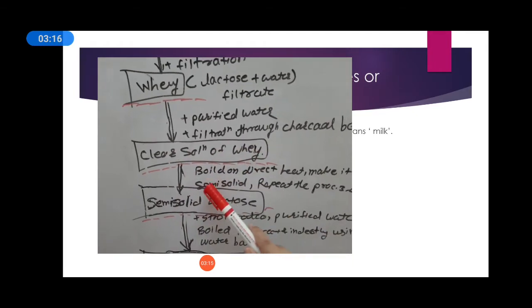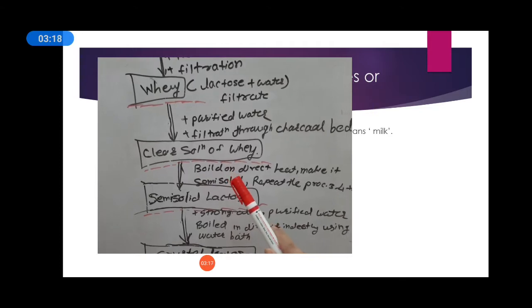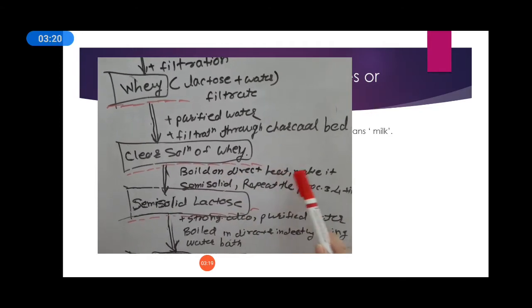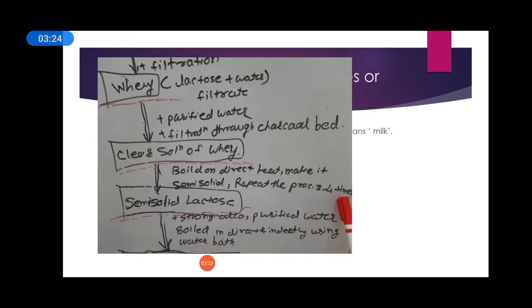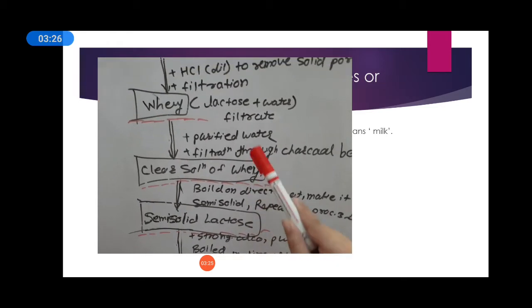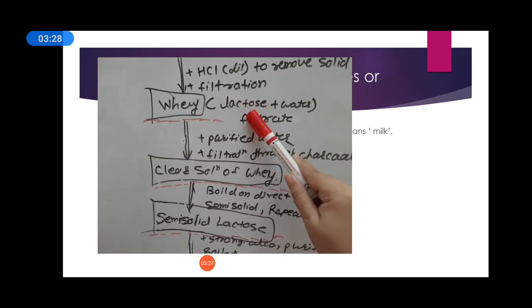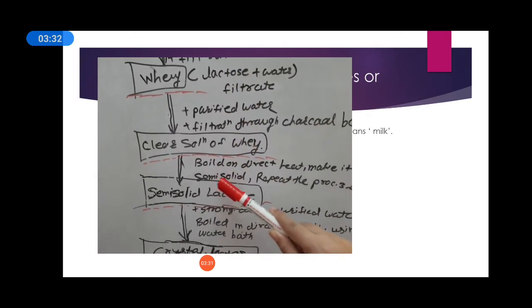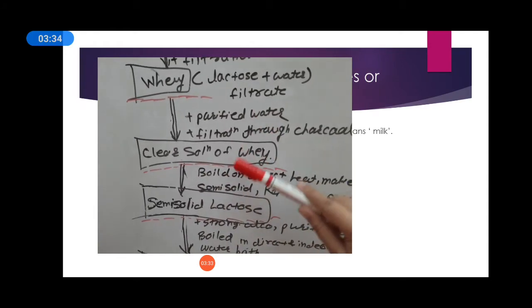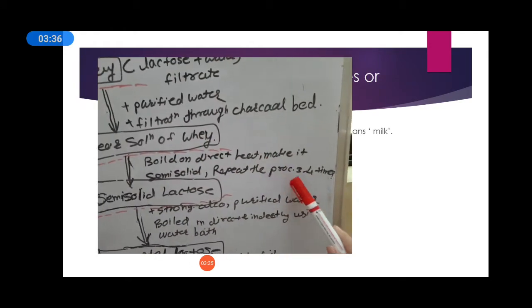Now boil on direct heat and make it semi solid. Repeat the process from the whey solution up to the clear solution of whey, these two steps, 3 to 4 times.